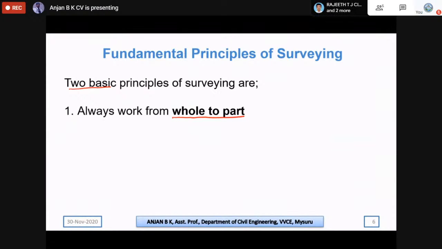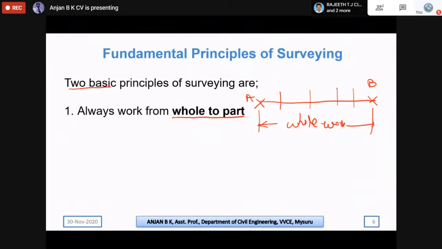To give you an example, say you have a line AB that is more than say 10 kilometers. You cannot measure the distance of this line AB, which is 10 kilometers, in a single step. So we have to subdivide this whole work. This is the whole work, and it has to be subdivided into smaller works. So you need to divide them into smaller parts.